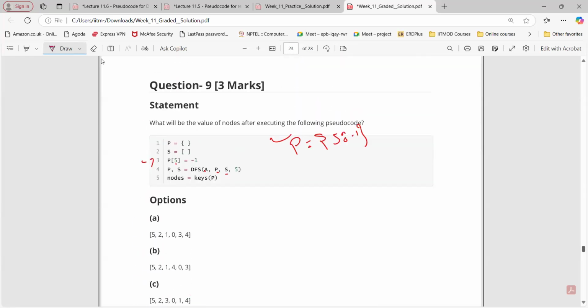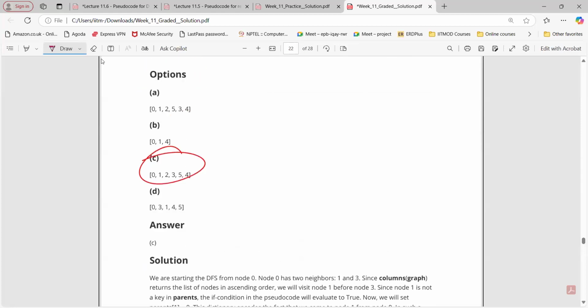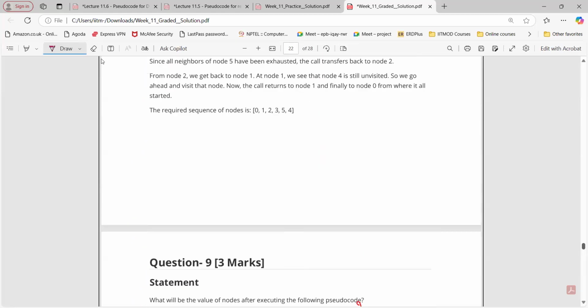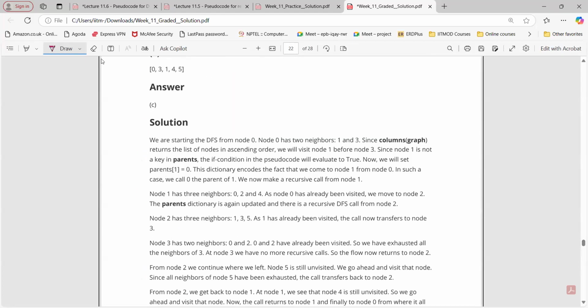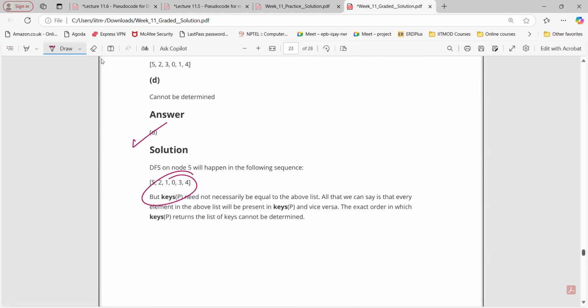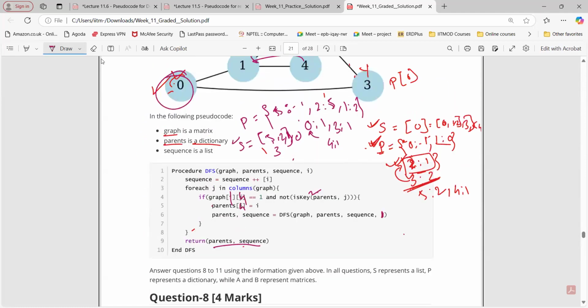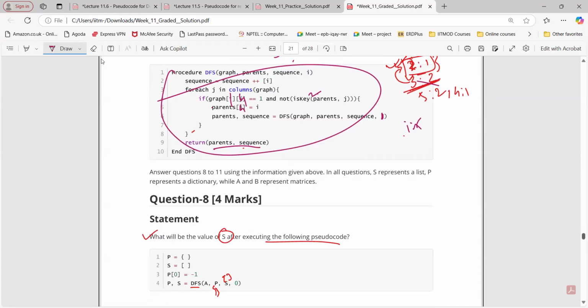If it asks for the sequence, then your option would have been correct. Or for nodes, if they have not given keys, we cannot determine only because we cannot extract the keys without the keys function. If they ask for the sequence, then that will be correct, right? Okay. But do you understand how the pseudocode is working for that thing, I equals 5, right?